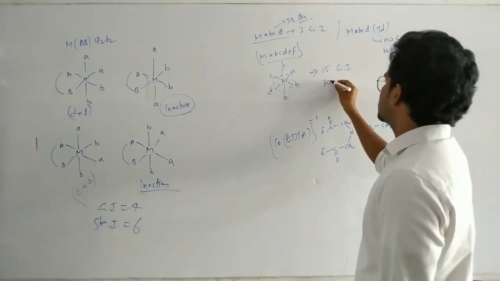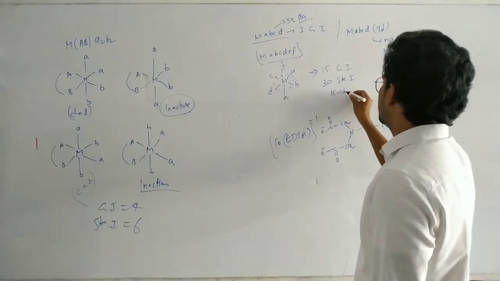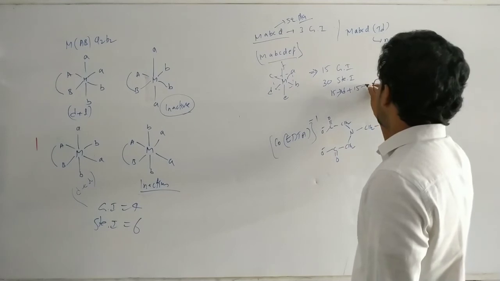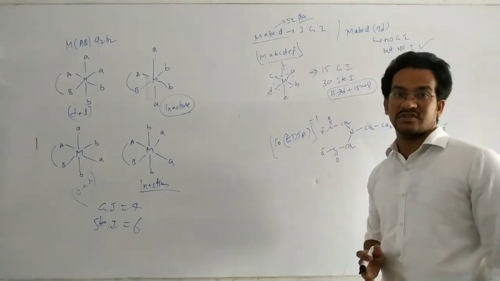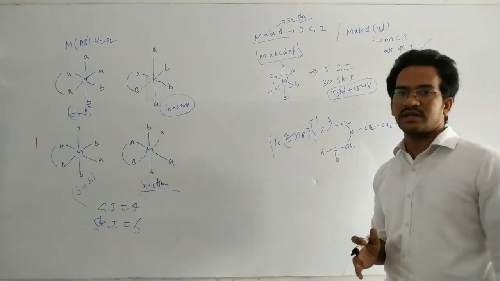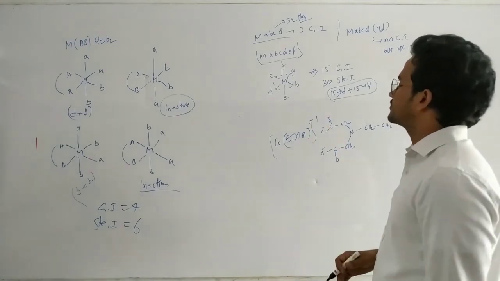So 30 stereoisomers are possible. That means 15 dextro plus 15 levo, total 30 stereoisomers. But if the question asks only for geometrical isomers, it is 15. So this is very important.